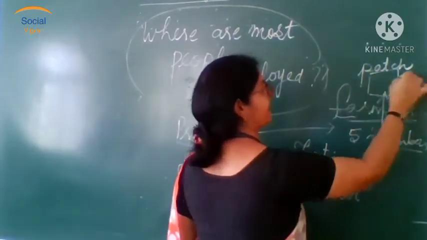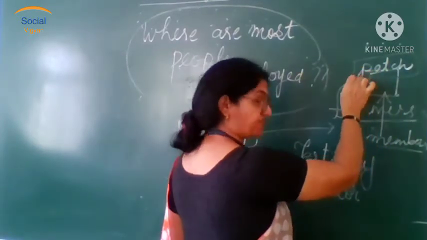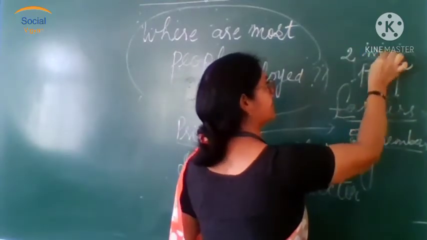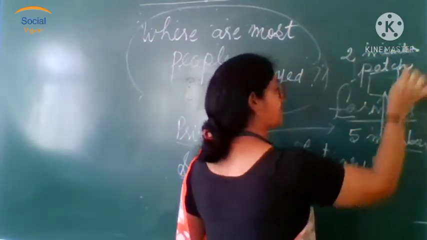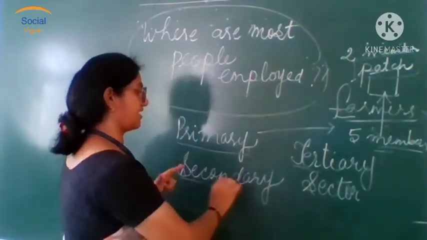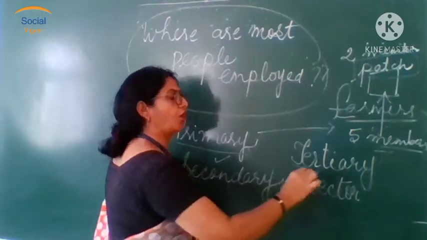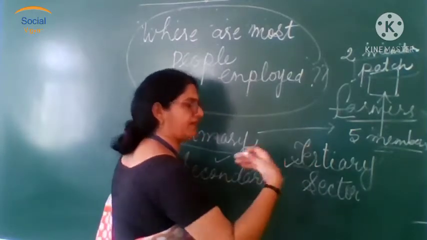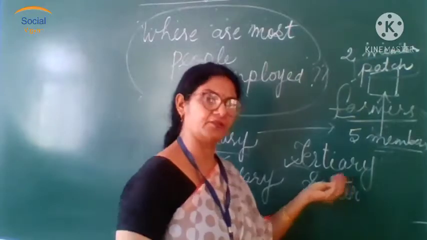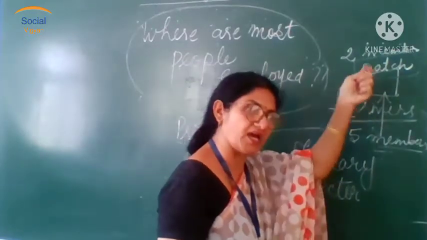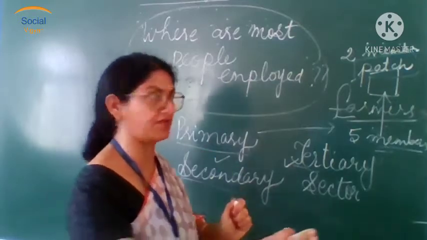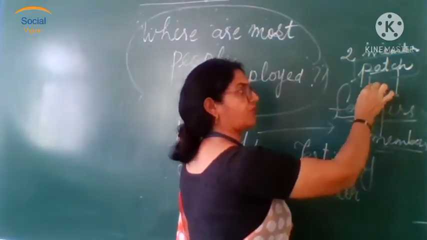If this patch is being worked by 5, though it could be worked by only 2, and the remaining 3 had got jobs elsewhere, say in an industry, or as a shopkeeper, or doing loading and unloading, that is, in the other 2 sectors, they would never have preferred to stay and work on their patch of land.